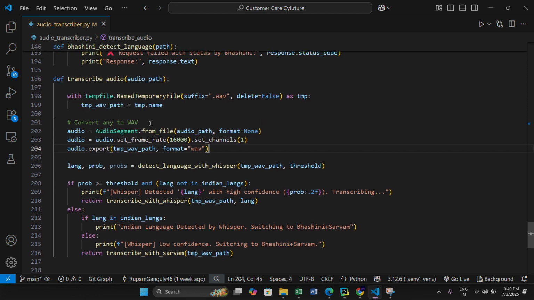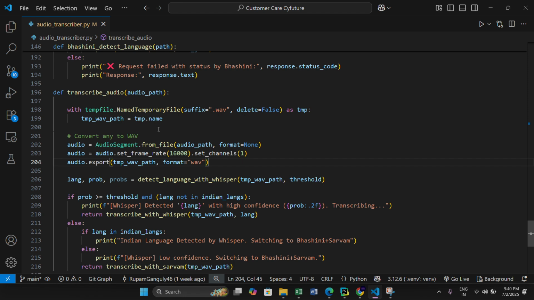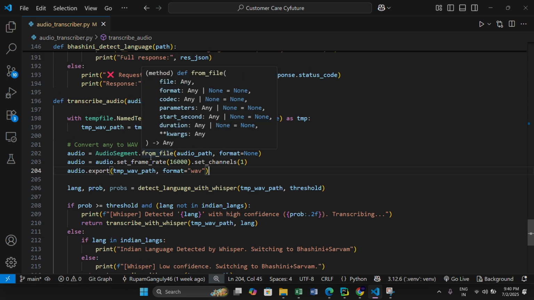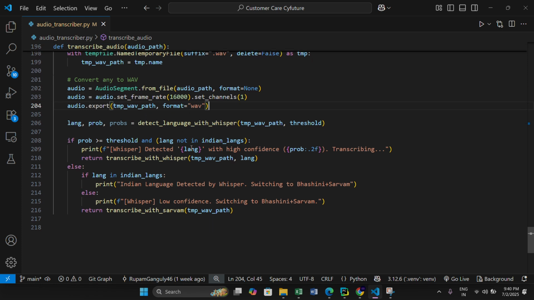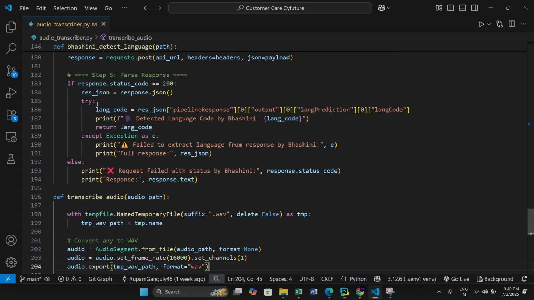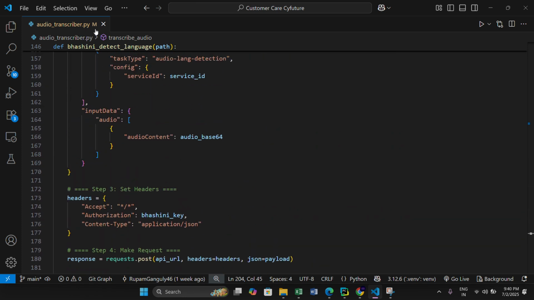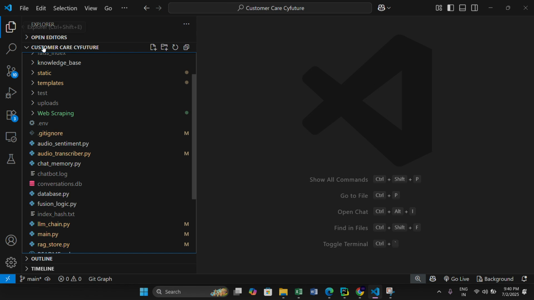Whisper, or I guess your Bhashini can work on it. Yes, Bhashini can work on it. And we are converting everything into a wave file. Okay, so this is the audio transcriber. You can go more into detail.